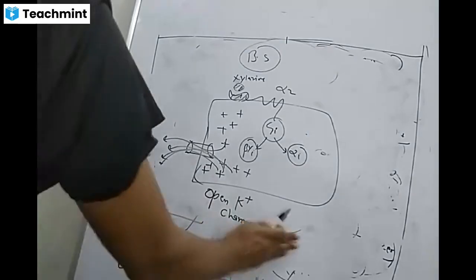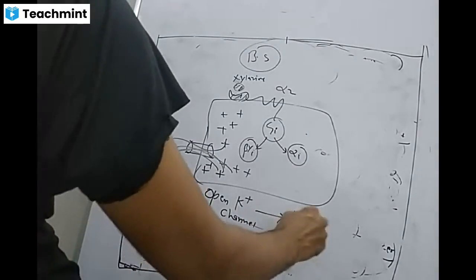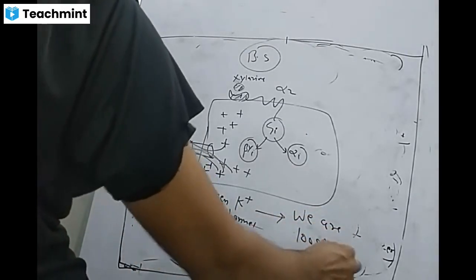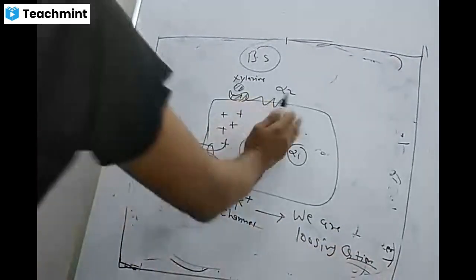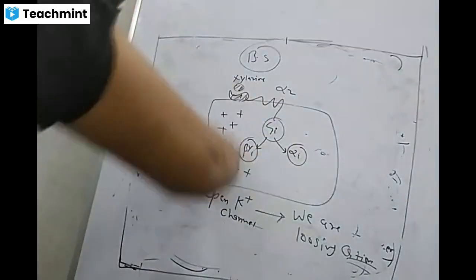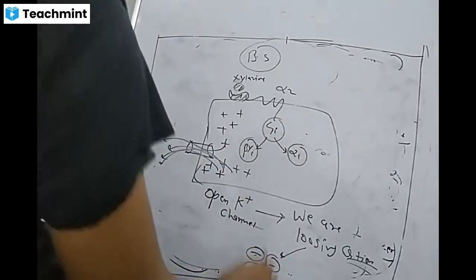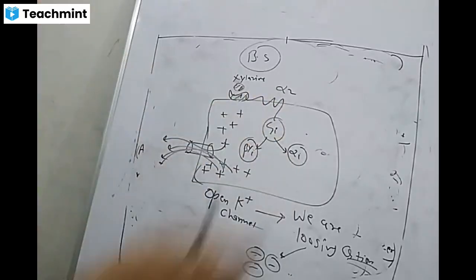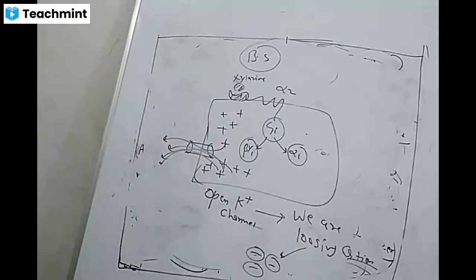So if you open the potassium channel, it means we are losing cations. All the cations efflux outside. Then what remains inside is the negativity. The neuron becomes more negative, meaning hyperpolarization occurs, and that may lead to the inhibition of the neuron.